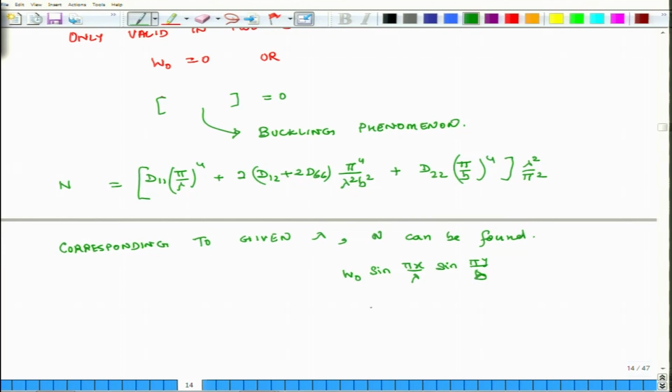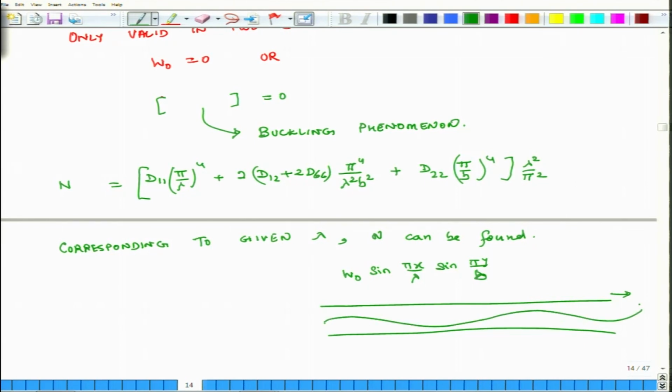What does it mean? That this plate is there, which is infinitely long, and the deflection pattern in the x direction is like this, and so this is lambda. This is the wavelength of the buckling pattern in the x direction.